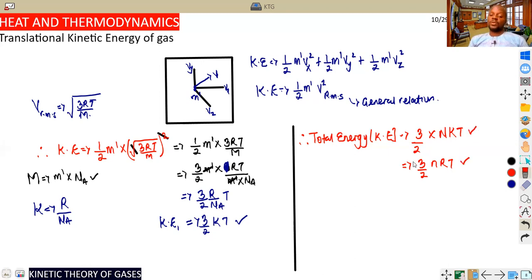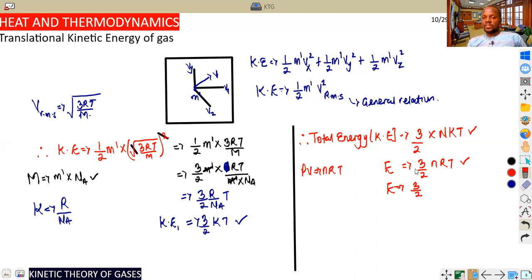All these are very correct. And this is the formula we give to the total energy of gas molecules. So keep this in mind, either nRT, and another person can say this is simply 3 over 2 nRT, which is the same as PV, because PV is equal to nRT. Anyhow you want to write it, it's always valid. Another person can say the total energy of gas molecules is 3 over 2 nR is PV.